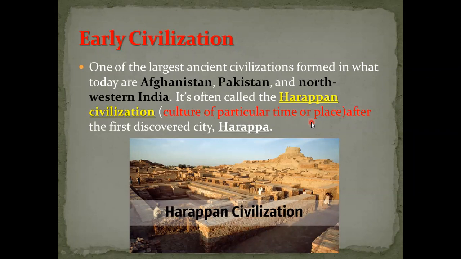This is called civilization. So the pharaonic civilization in Egypt, what does it mean? It is the culture of Egypt. The culture of Egypt is called pharaonic because the pharaohs lived in Egypt. Okay, so here is one of the largest ancient civilizations, the Harappan civilization, from about 3,000 years ago.